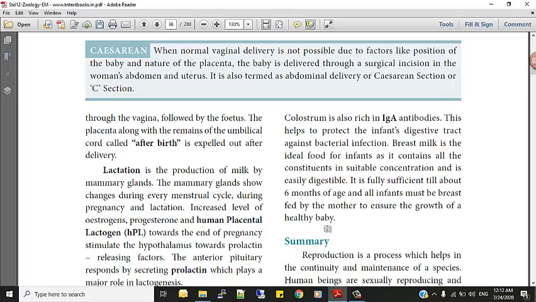Compulsorily, nothing else should be given to the baby. Even water should not be given before 6 months. Only breast milk should be fed to the child. Once again I repeat, only breast milk should be fed to a child who is less than 6 months of age.